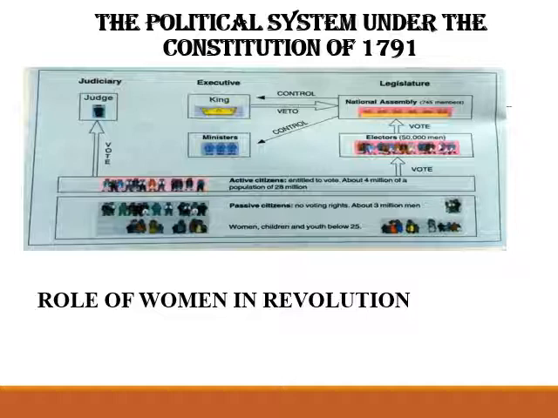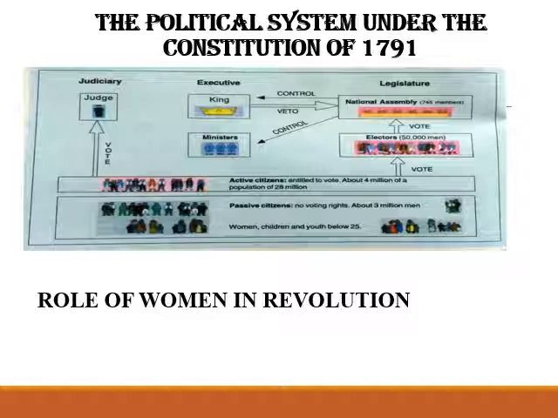The political system under the constitution of 1791. Okay students, the given picture tells us about the political system under the constitution of 1791 of France. Men who were above 25 years of age and who paid taxes equal to at least three days of a laborer's wage were given the status of active citizens. That means they had the right to vote. Then the remaining men and all women were classed as passive citizens. That means they had no right to vote.